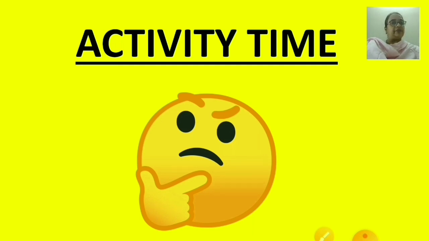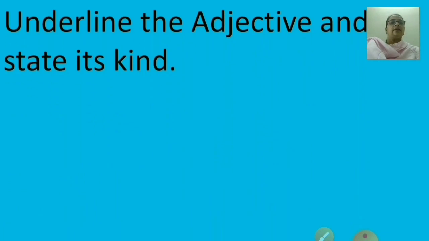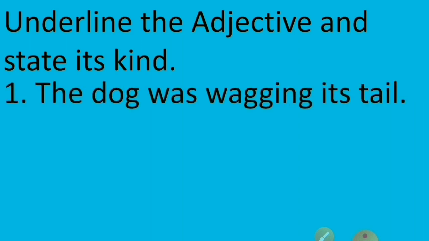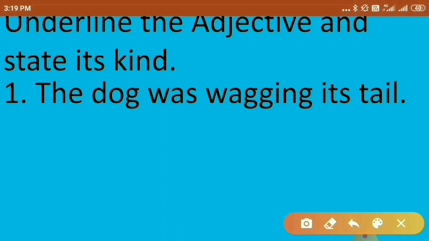Now let's do some activity. Now the question is, children, underline the adjective and state its kinds. You have to underline the adjective from the sentence given and then you have to state its kind. What type of adjective it is. The first sentence is, the dog was wagging its tail.